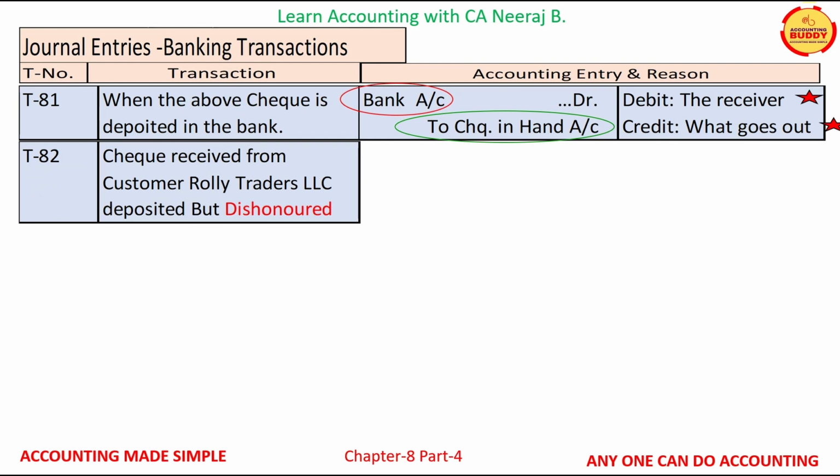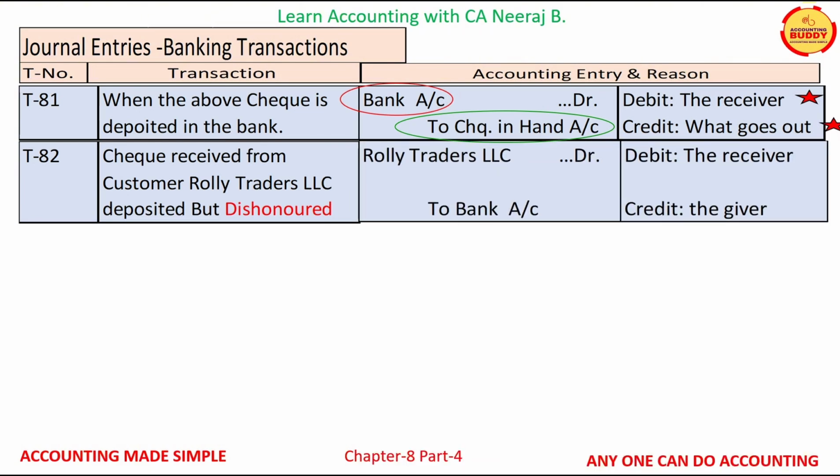Transaction T82 is check received from the customer Roli Traders LLC deposited in the bank but is dishonored. The two accounts which are getting affected are Roli Traders LLC account and bank account. Roli Traders LLC account is a personal account, and as per personal account rule, debit the receiver. Bank account is also a personal account, and as per personal account rule, credit the giver. Please note that when a check is dishonored, the original entry which was passed, debit bank account and credit Roli Traders LLC account, is reversed.